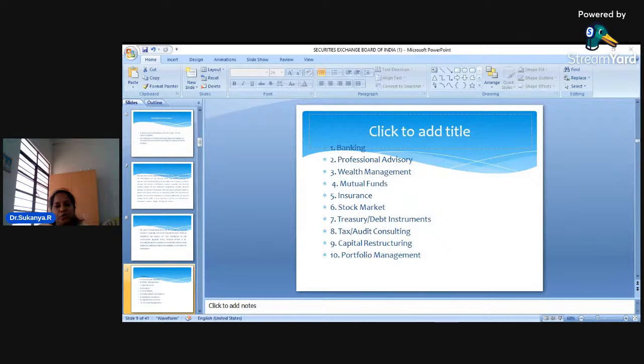Then money transfer: very quickly you can transfer money, just with SMS alerts. Let us say you get an SMS alert that you have to pay so much money to this bank on the 5th of this month. It will give you an alert. So the moment they give you an alert, you become alerted and you will immediately transfer money to the bank's account. And then, dear students, online commerce and travel friendly spending.